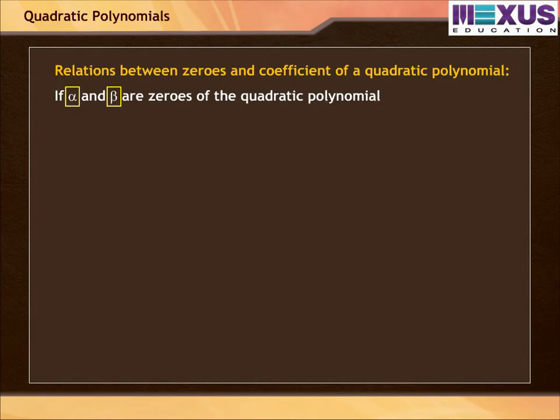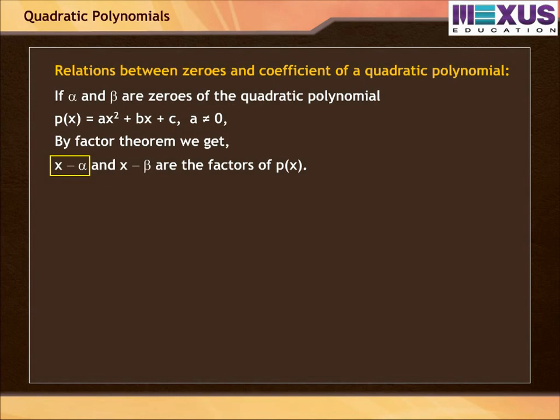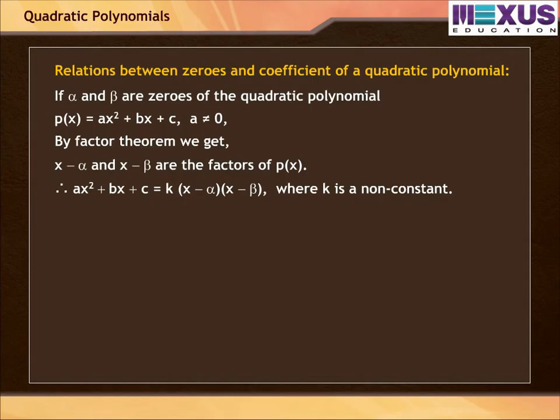In general, if α and β are zeros of the quadratic polynomial p(x) = ax² + bx + c, where a is not equal to 0, then by the factor theorem we get (x − α) and (x − β) are the factors of p(x). Therefore, ax² + bx + c = k(x − α)(x − β), where k is a non-zero constant. That is, = k(x² − x(α + β) + αβ).